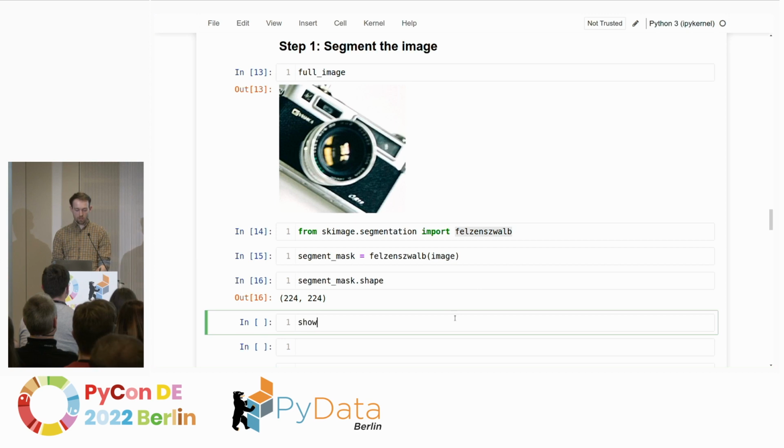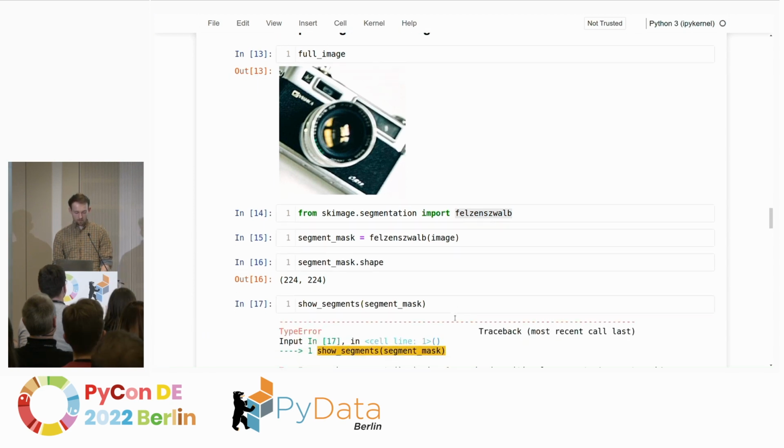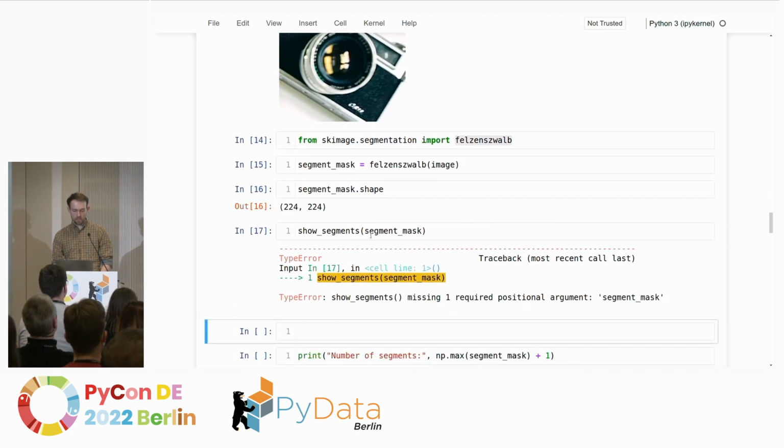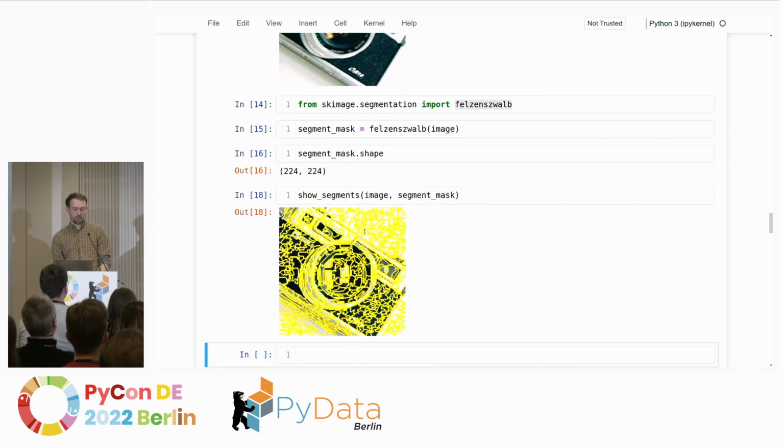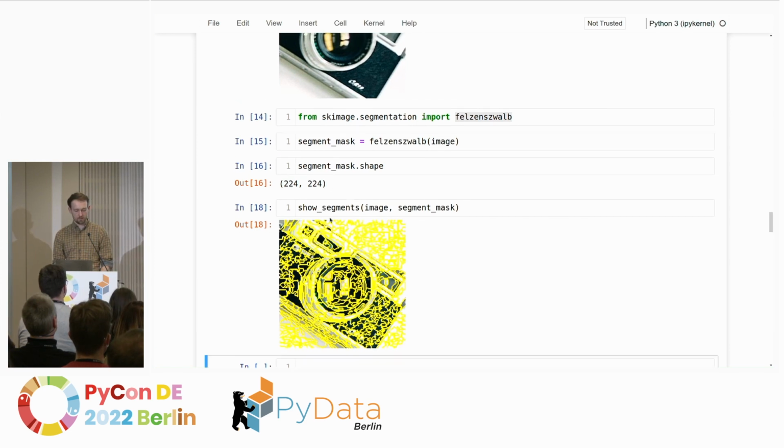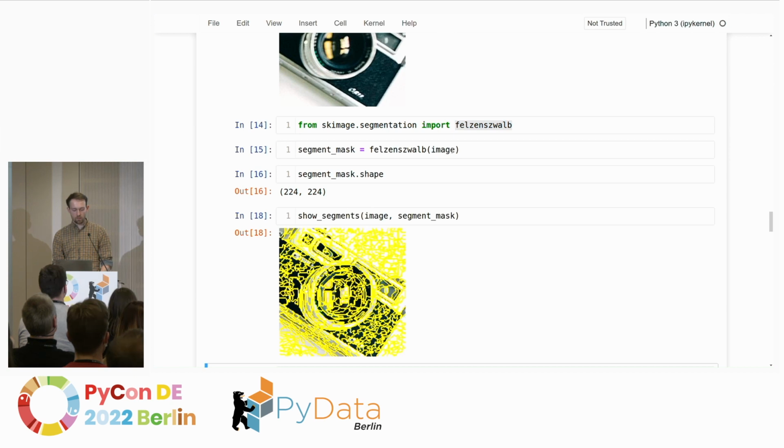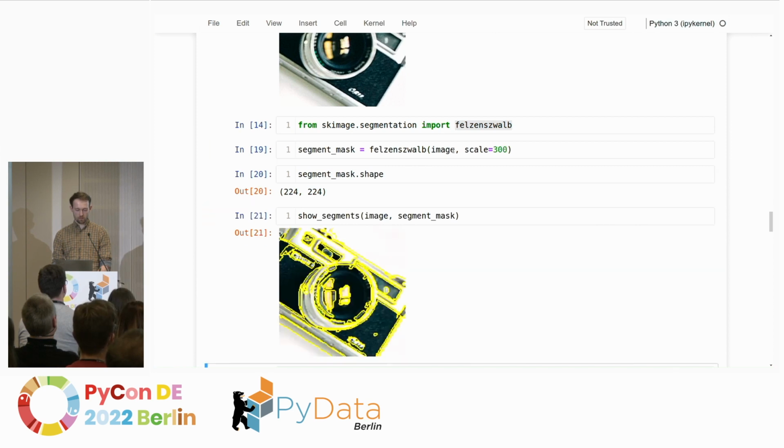And we can also look at this, because I've conveniently prepared a function to do that. And this segment mask, why doesn't this work? It's missing the image. Right, so you can see that it now marks all the segments that we have generated, and we see that it's a little bit better than pixels, but not quite nice. And so we will just add some scale factor, and that's, as far as I understand, really just a number, and the higher the number, the fewer the segments. And of course, there are lots of other hyperparameters which we could use, but for now, we'll just go with that.